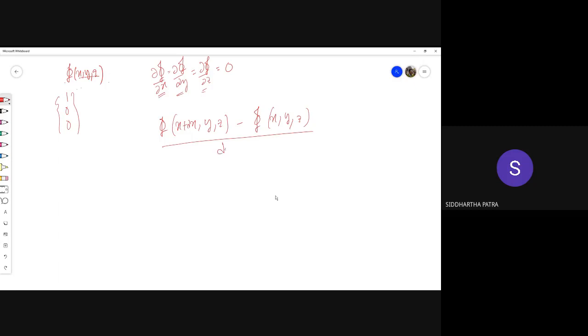Okay, let's say dx, and divided with dx. So this quantity should be 0. Then with respect to y you do the same thing and set it to 0, and with respect to z you do the same thing and equate that to 0.